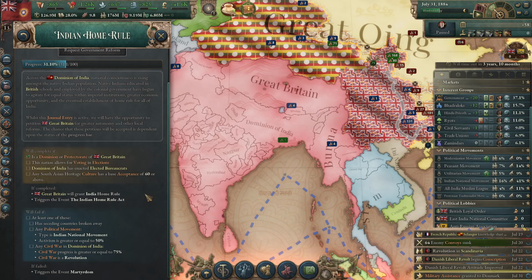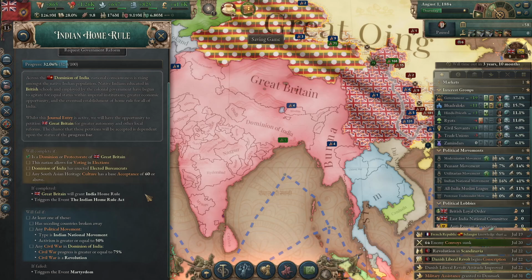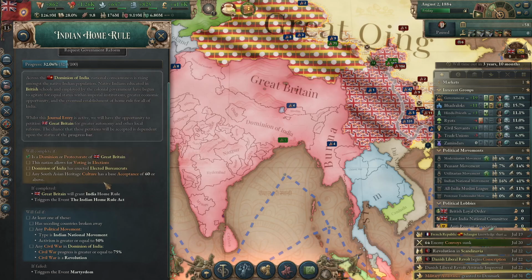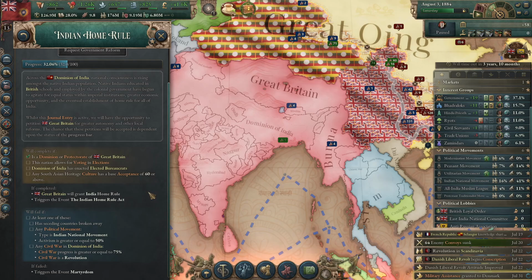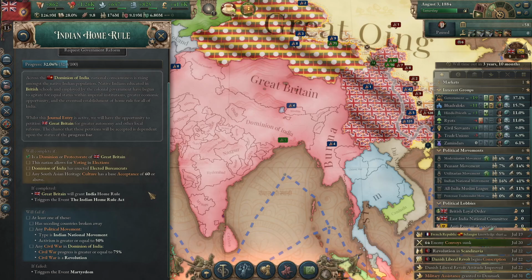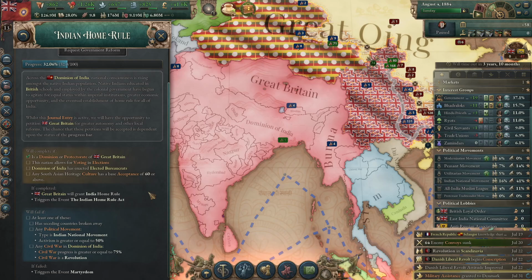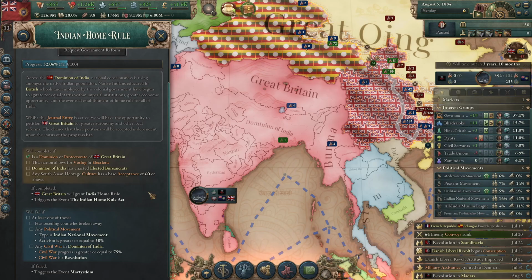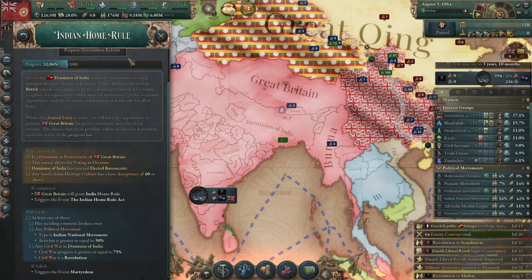This will complete if we have voting in elections and we've completed elected bureaucrats, and any South Asian heritage culture has a base acceptance of 60 or above. If completed, Great Britain will grant India home rule, which triggers an event called the Indian Home Rule Act, and this is our path to doing that.